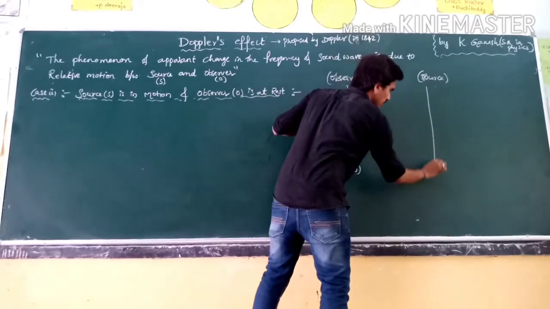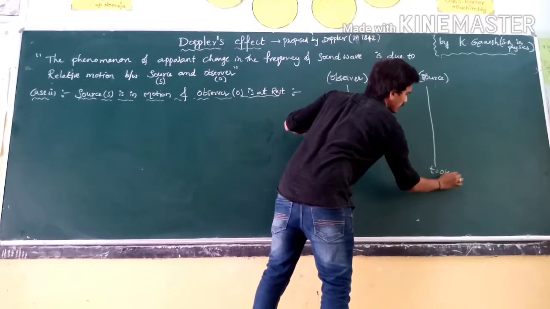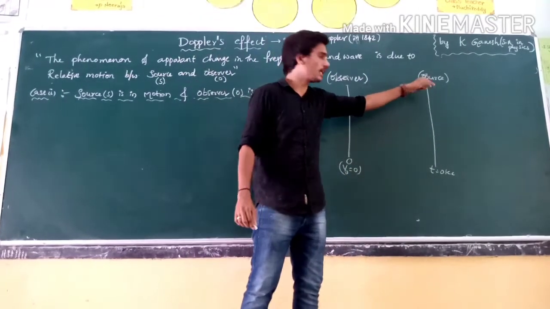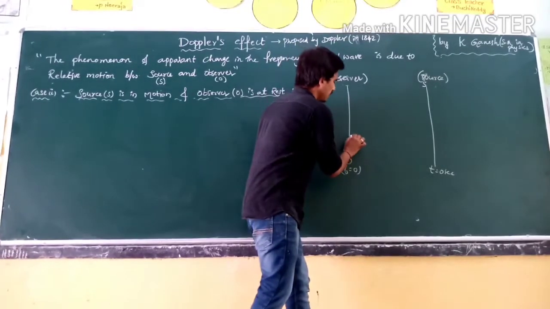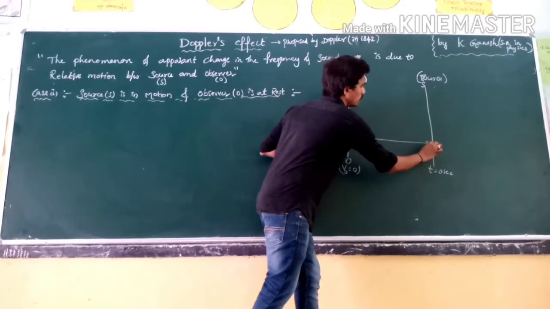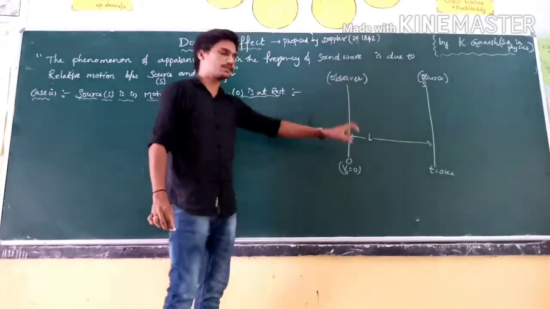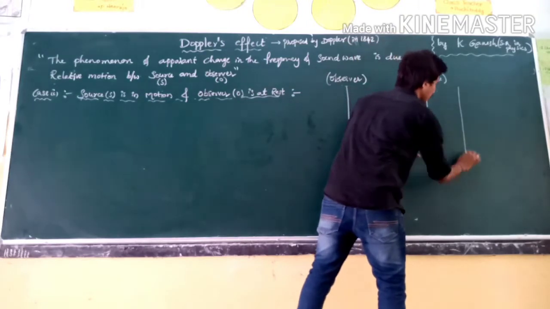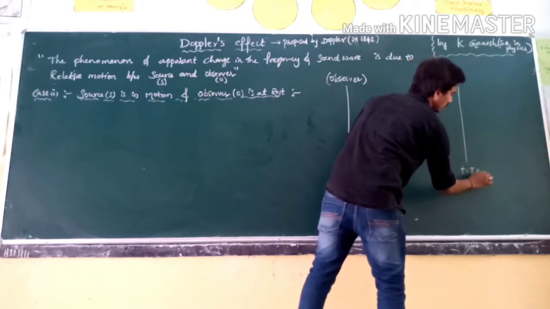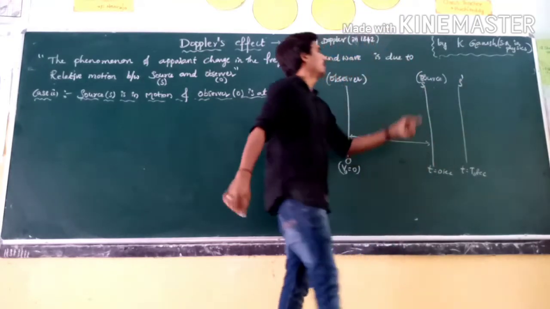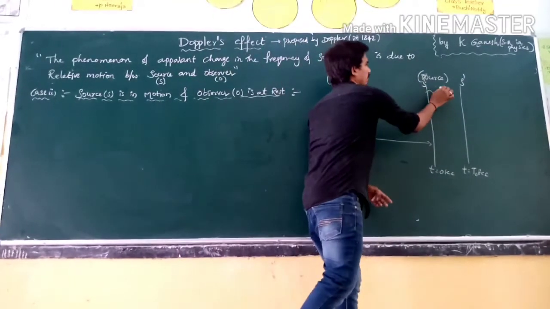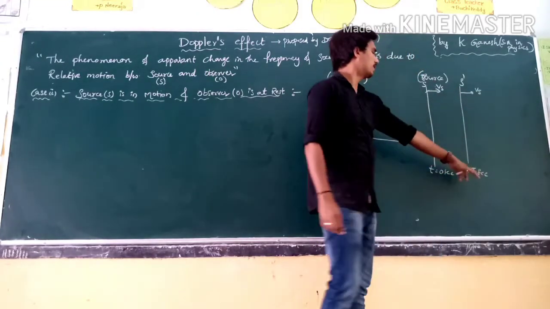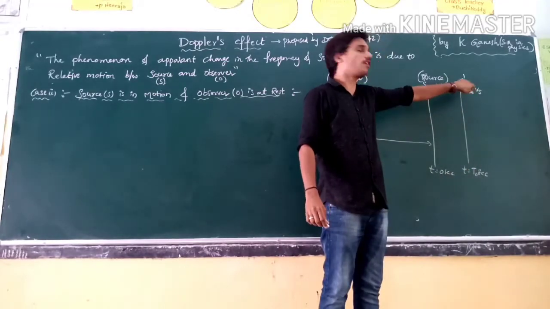Initially, at time t equal to 0 seconds, the source is in this position. The initial distance between the source and observer is L. After time t naught seconds, the source, moving with velocity vs, is at position s dash.